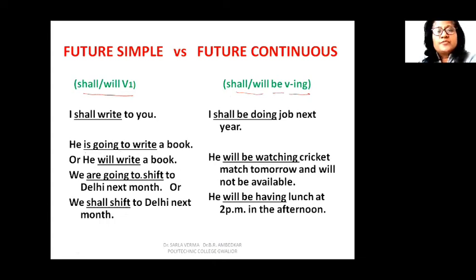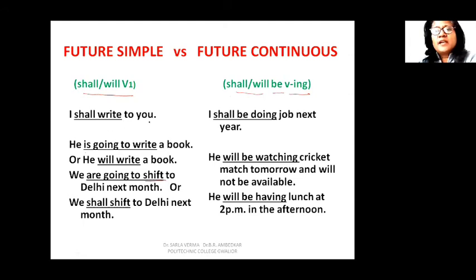We are going to shift to Delhi next month, or we can also say we shall shift to Delhi next month. The meaning is almost synonymous, they are used to mean the same, future tense. We are going to shift. Your verb is shift. Going to shift means you plan to shift, you are about to shift, and we shall shift to Delhi next month. Both the sentences mean future tense.